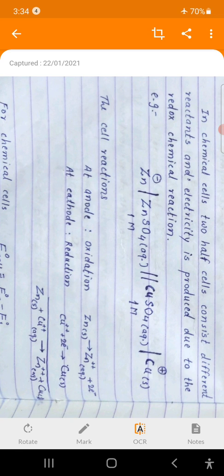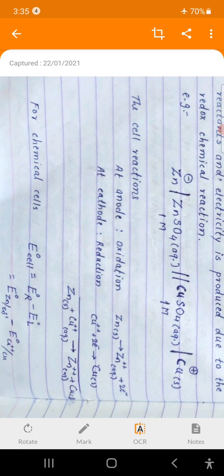Therefore, the zinc rod slowly dissolves and its weight decreases slowly, while in the case of copper, due to deposition of copper atoms from the solution, the weight of the copper rod slowly increases as the cell reaction proceeds.